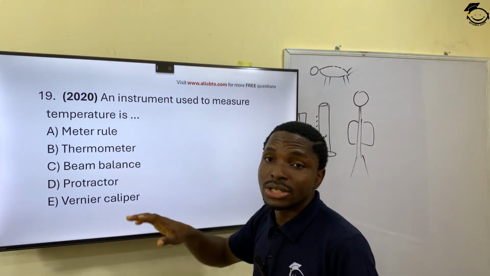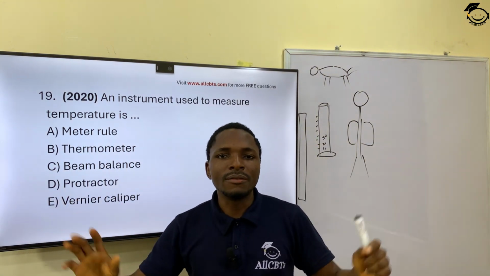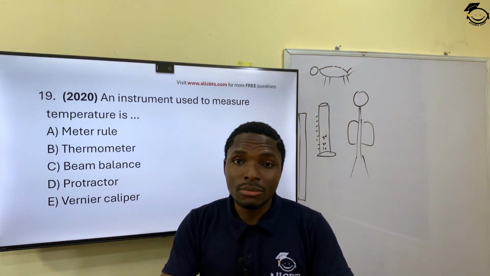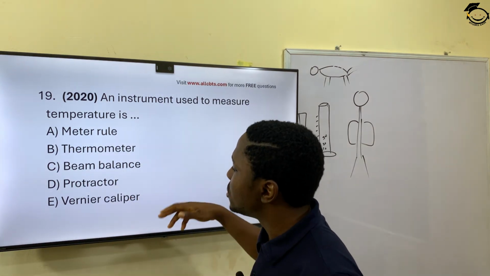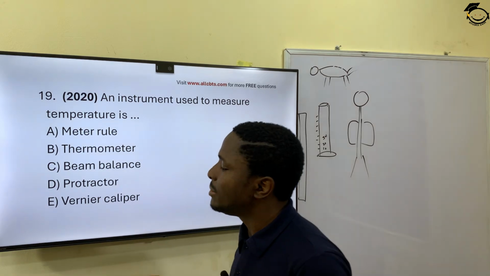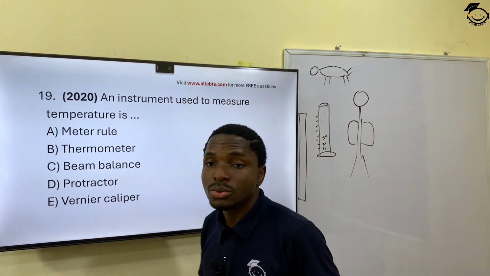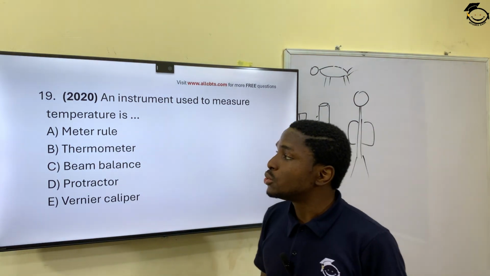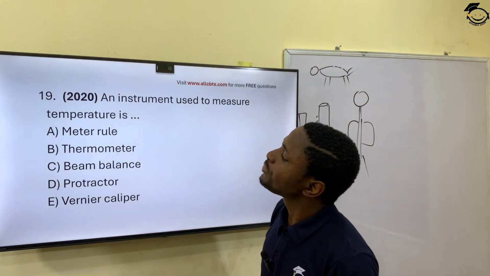It's an instrument used to measure the temperature of a particular item or environment. The beam balance is for weight, the protractor and vernier caliper are for size. So thermometer is the correct one right there. A thermometer is used to take the temperature of a particular object or thing.